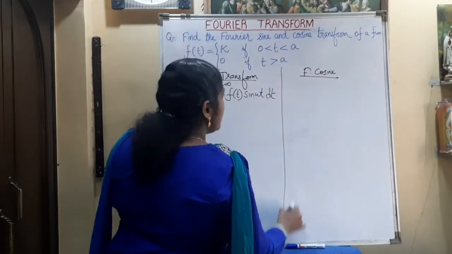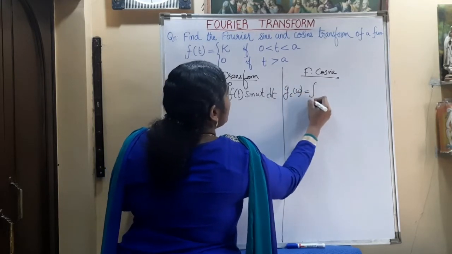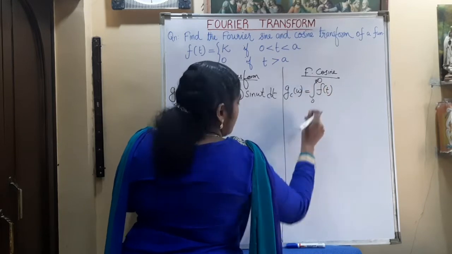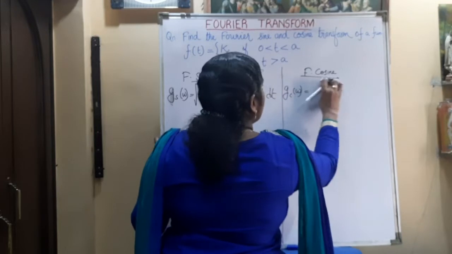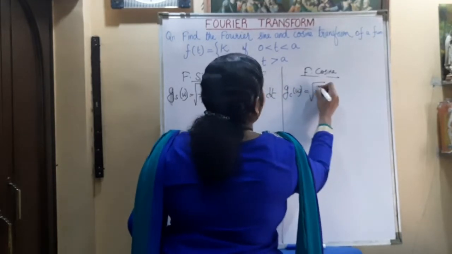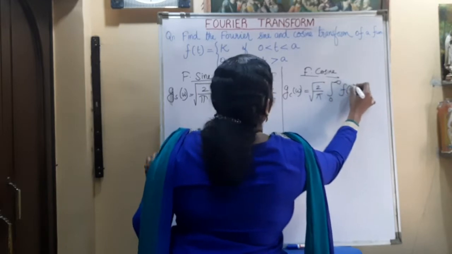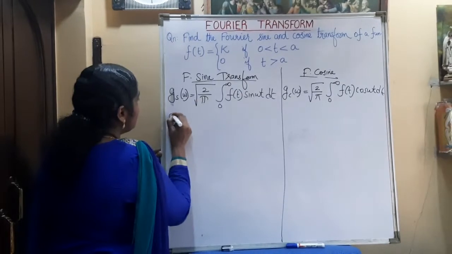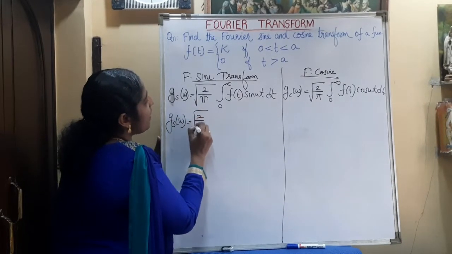In Fourier cosine transformation, the expression is gc omega is equal to root of 2 by pi integral 0 to infinity f of t cos omega t dt.